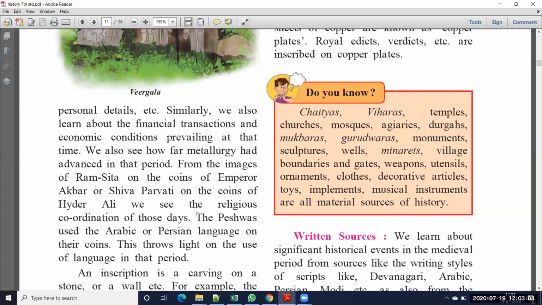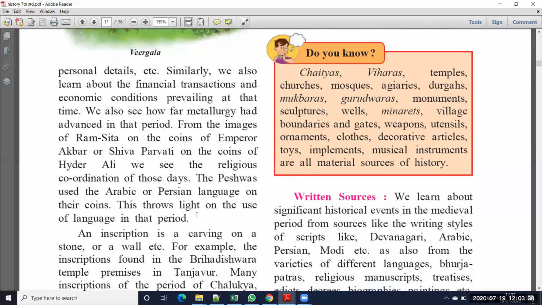Okay, so like that. And not only that one, Hyder Ali. In Hyder Ali's time, he printed some coins also. On those coins he printed the Shiva Parvati picture. Hyder Ali is a Mughal, not of the Hindu religion. Still he gave respect to the other religion, and he also worshipped Shiva Parvati. So when we see these types of pictures, we can understand that in the medieval period, kings were giving respect to people of all religions. So that information we can understand by seeing this type of coins.